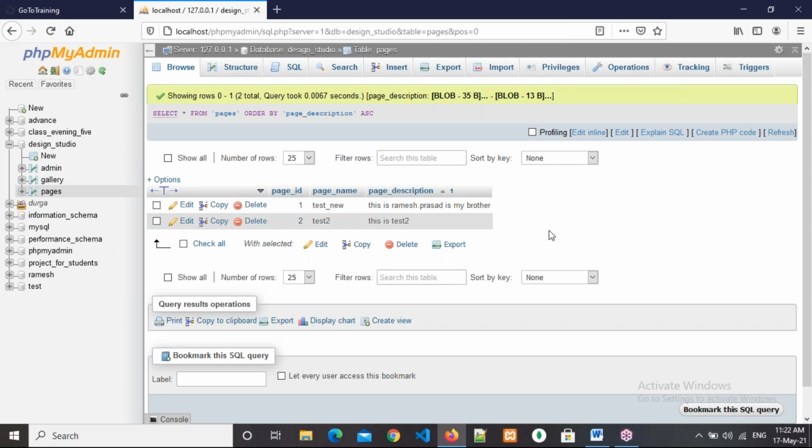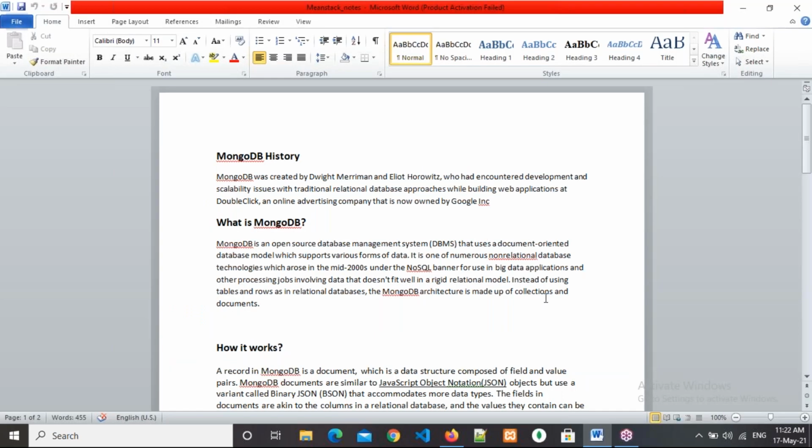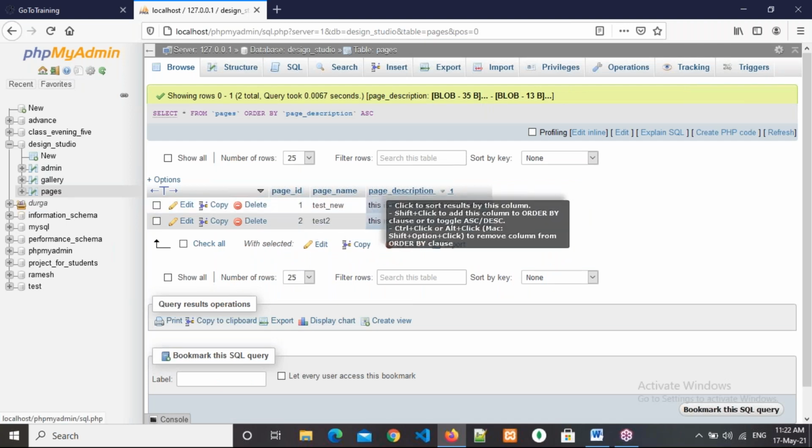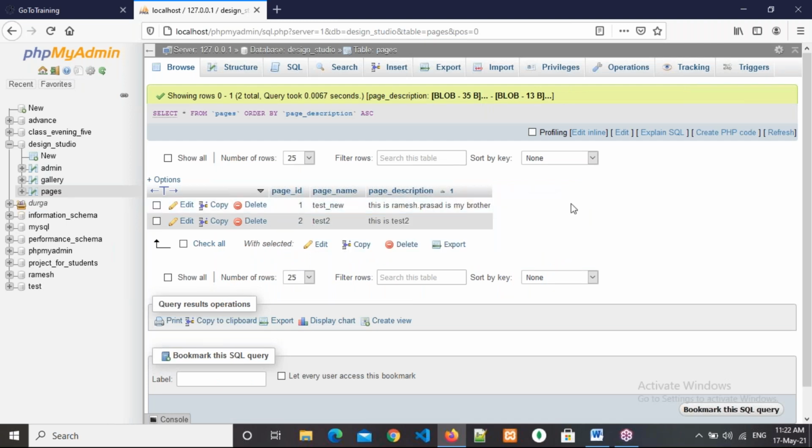But this is document oriented. This is a document oriented database. That means it is not like this. We don't store the information like this. If you observe here, this is constant: page ID, page name, page description. Here the columns will come, tables and columns, and this is where the data will come. But how we will store the data in MongoDB, I will display here. Wait one second.